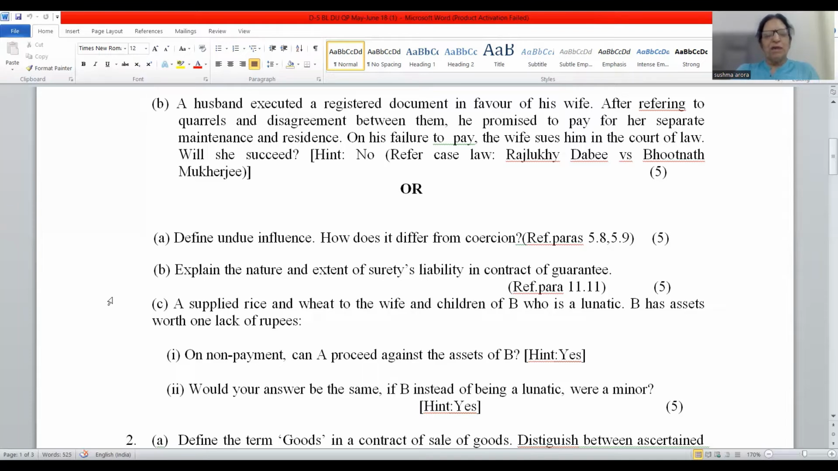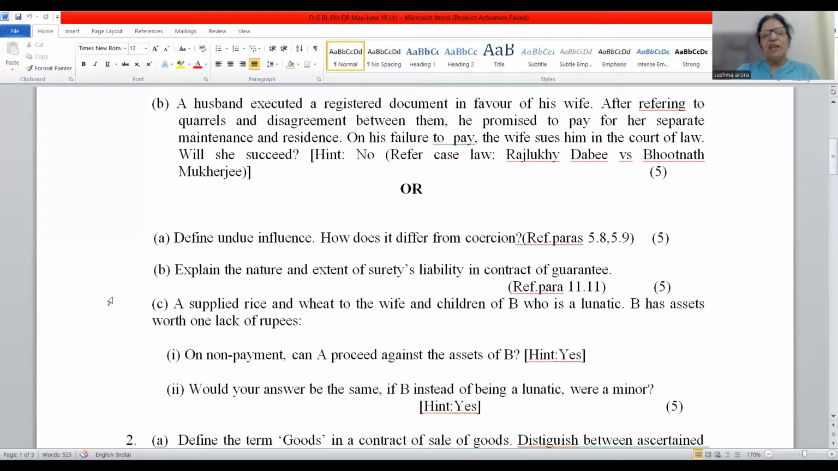So coming to C part: A supplied rice and wheat to the wife and children of B who is a lunatic. B has assets worth 1 lakh of rupees. On non-payment, can A proceed against the assets of B? Friends, this particular given problem is from the chapter quasi-contract.